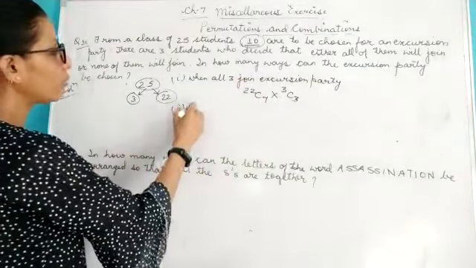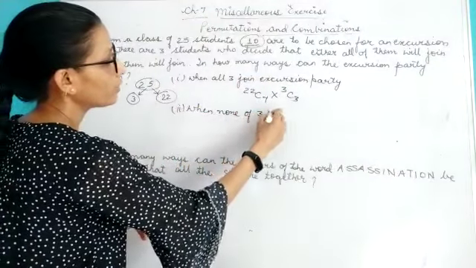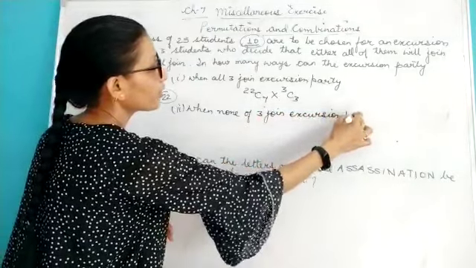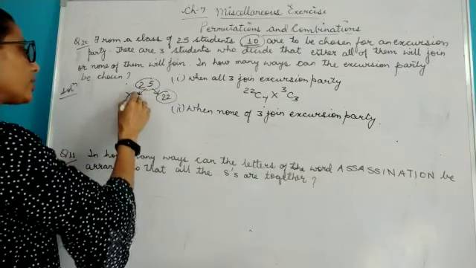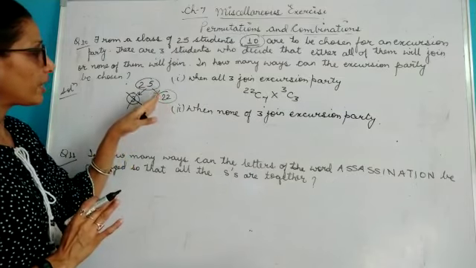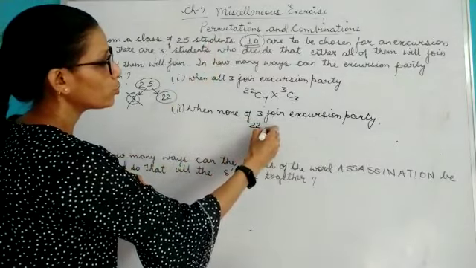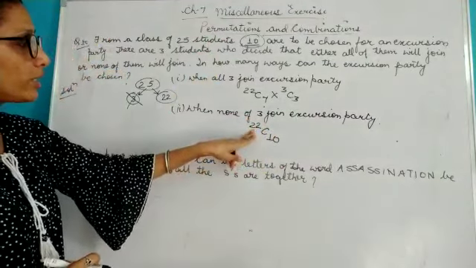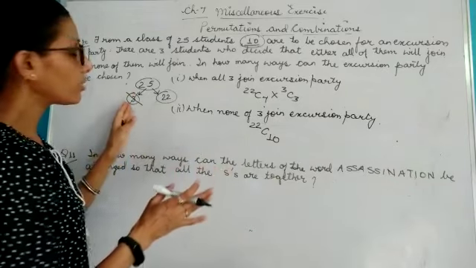In the second case, when none of the 3 join the excursion party. In this case, children, initially we had 25 students, and if these 3 are not coming, that means again I am left with 22 students, and out of these 22 I need to select 10. So in this case I will be taking 22C10. All the 10 selections should be made from these 22 students, and this is for sure that 3C3 are not coming, so we are not going to take this.